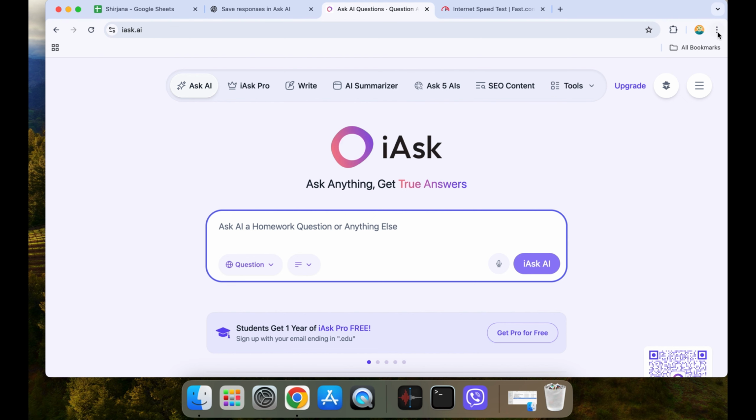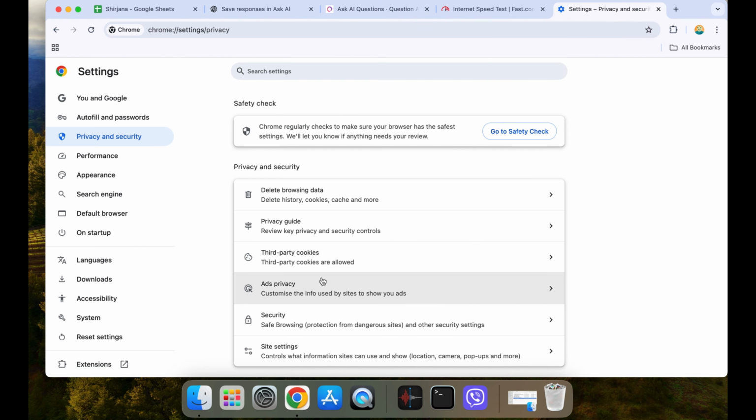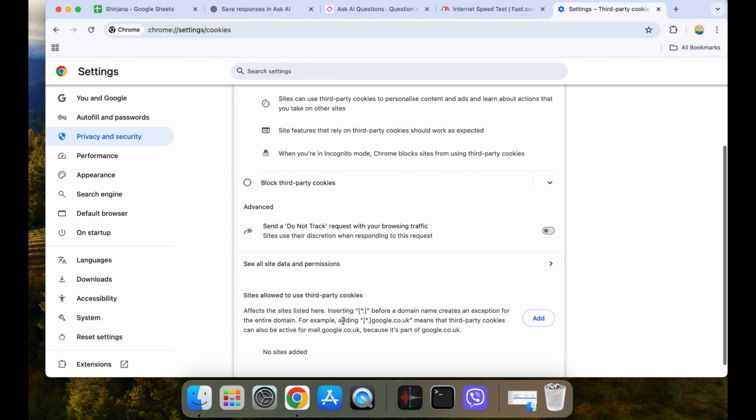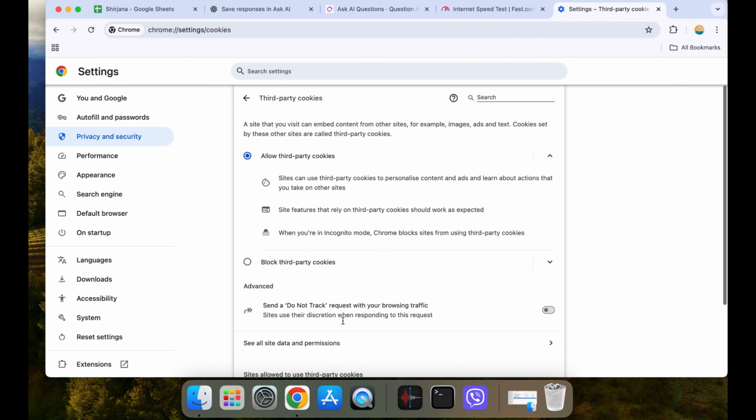Step 3. Clear cache or update your app or browser. On a browser, clear cache and cookies. On mobile, check for app updates or reinstall it. Running the latest version usually fixes most bugs.